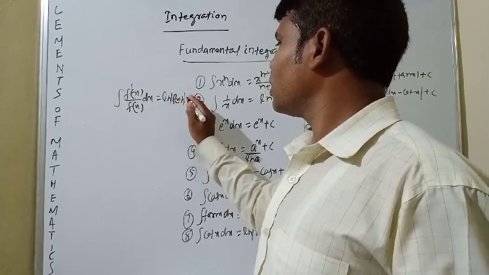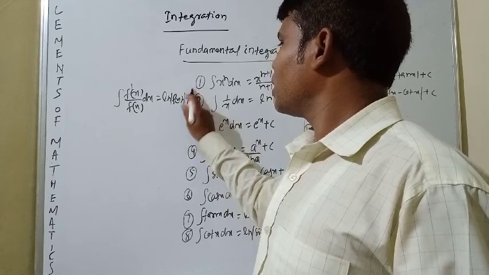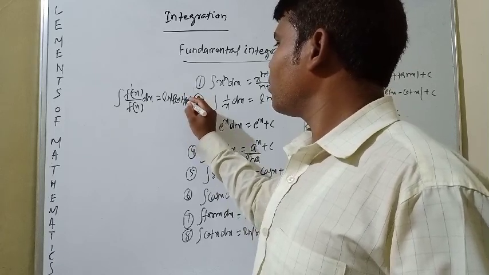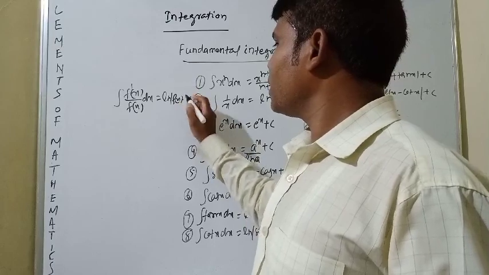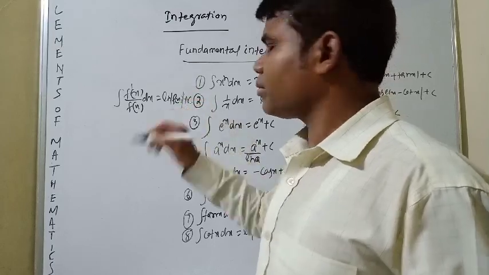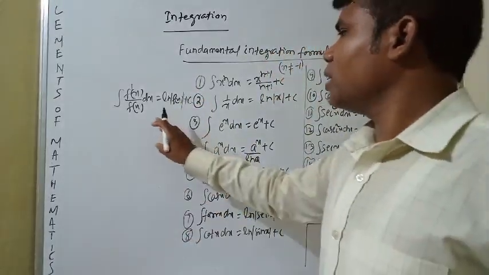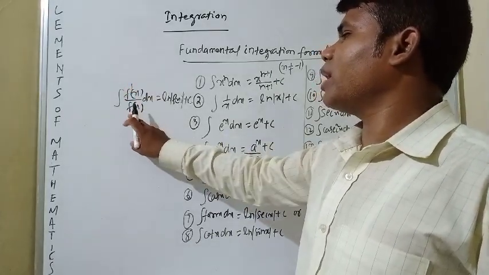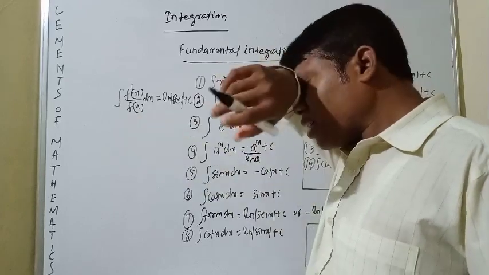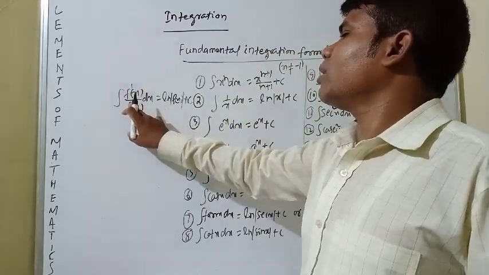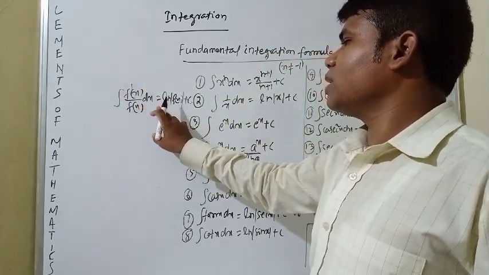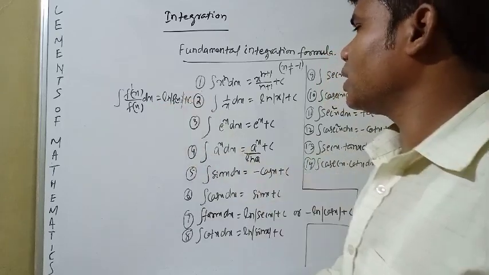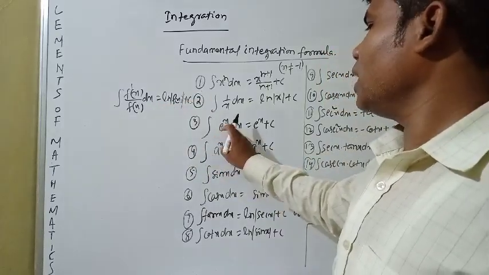Okay, integration of a function where the derivative is in the numerator and the function is in the denominator: the integration of such a type of function is equal to ln f of x plus c. Okay, here is given e to the power x dx.